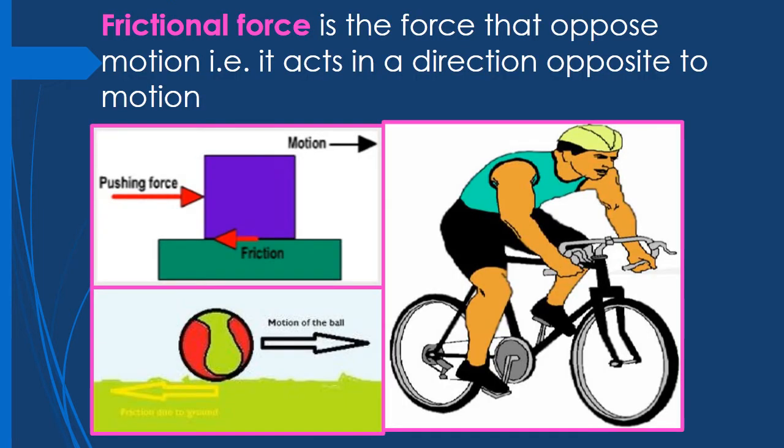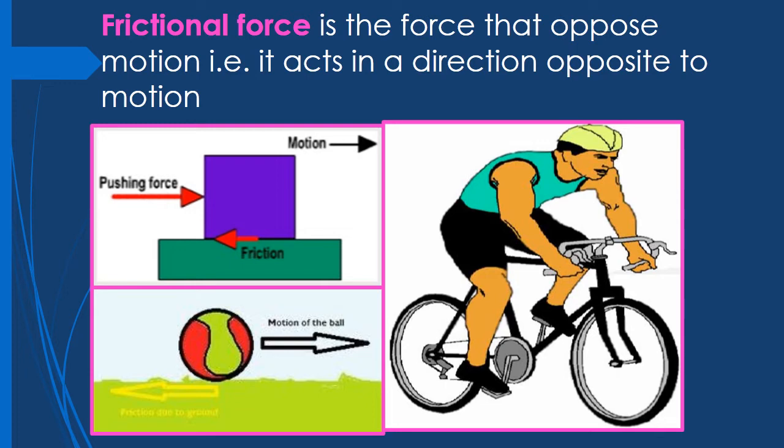The second kind of contact force is frictional force. It is a force that opposes motion, that is, it acts in a direction opposite to motion. Children, if you roll a ball on the ground, after a while what you observe is that the speed of the ball decreases and finally it comes to the state of rest. Now why does this happen? This is because there is a force acting between the ball and the ground.